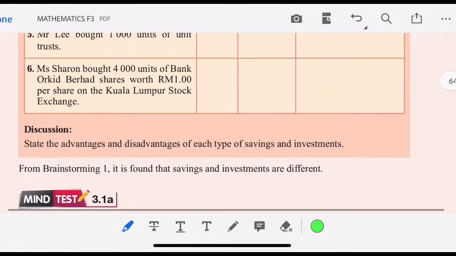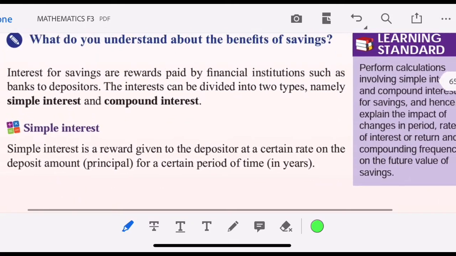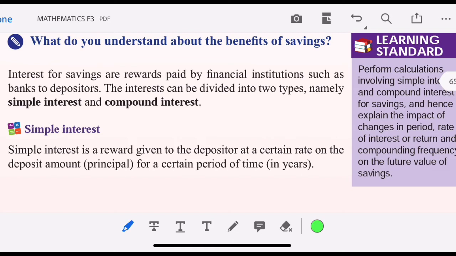Right. So let's go through the benefit of savings. This is the most important subtopic. Interest for savings are rewards paid by financial institutions, such as banks, to depositors. The interest can be divided into two types, namely simple interest and compound interest.